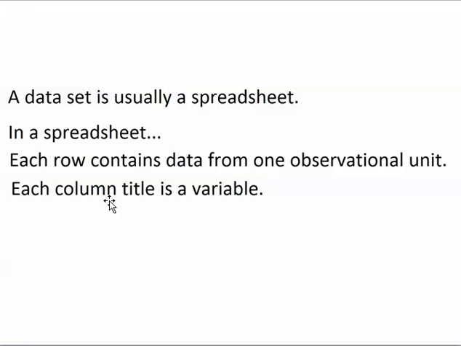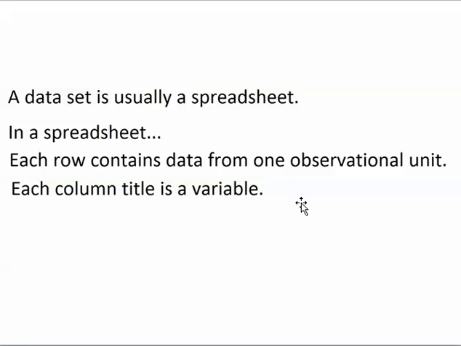Each column title is a variable. So if I was recording the price, size, and location of each house, those would be the 3 variables in my data set. Price would be a variable because the different houses would have different prices. Size would be a variable because the different houses might have different sizes.